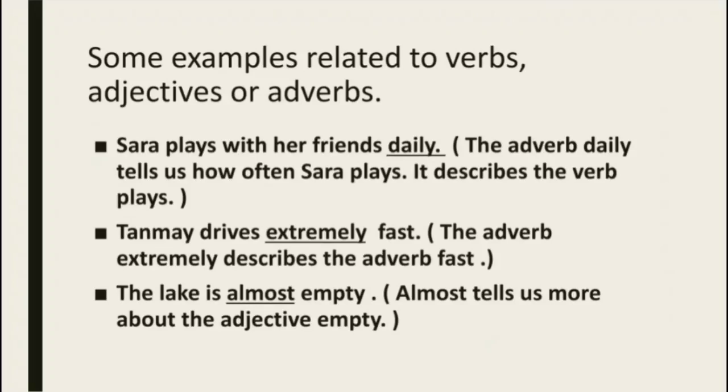First, Sarah plays with her friends daily. Now here daily has been underlined. So what is written in the bracket? We will read it. The adverb daily tells us how often Sarah plays. It describes the verb plays. Now what is a verb? A verb is an action word, right? So what does Sarah do? Sarah plays with her friends daily. So in this sentence the adverb daily describes the verb.